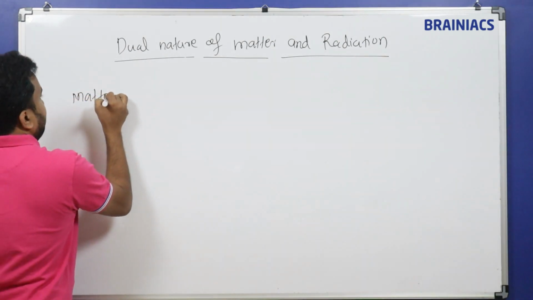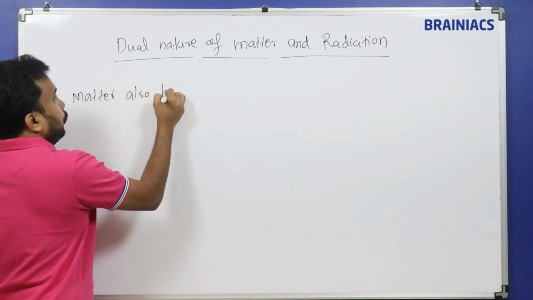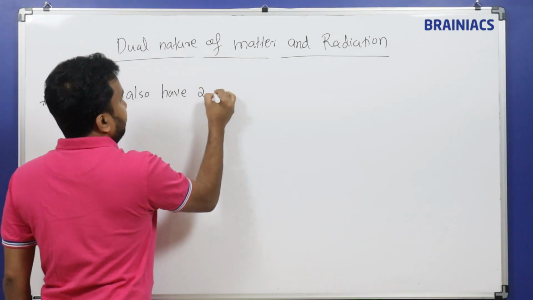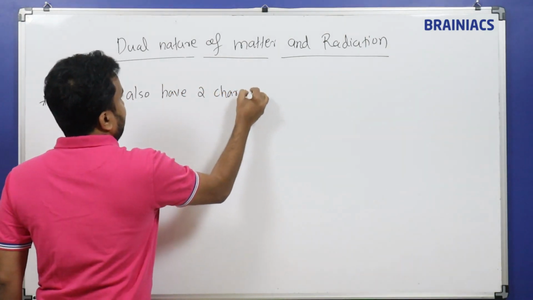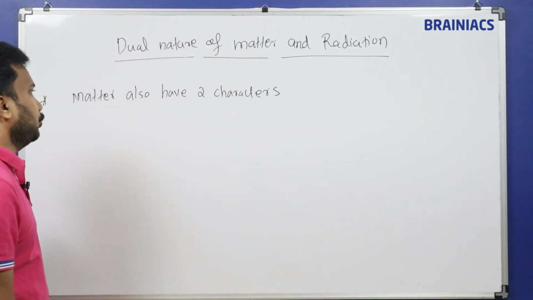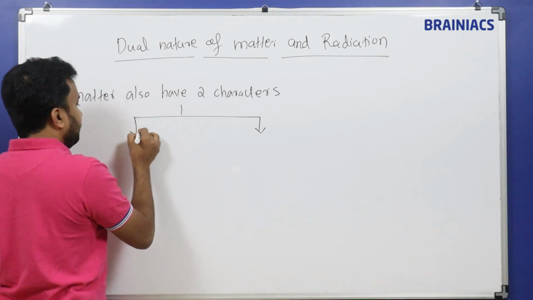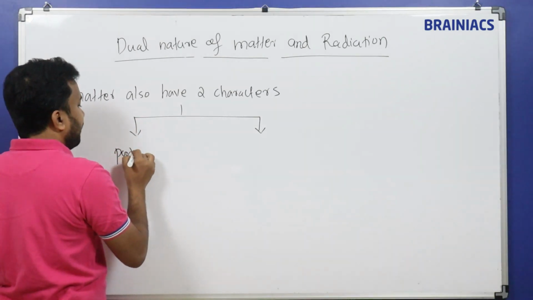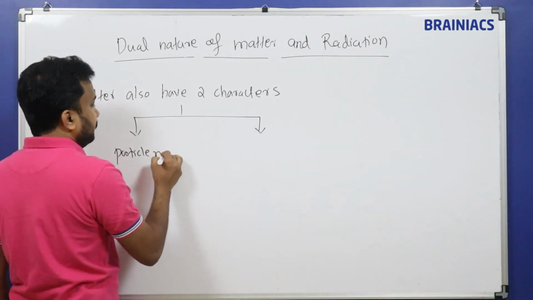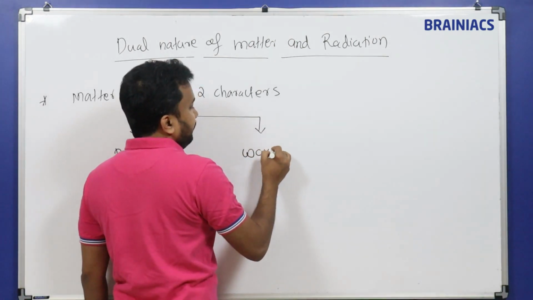Next point: matter also has two characters. What are the two characters? One is called particle nature. Another one is called wave nature.